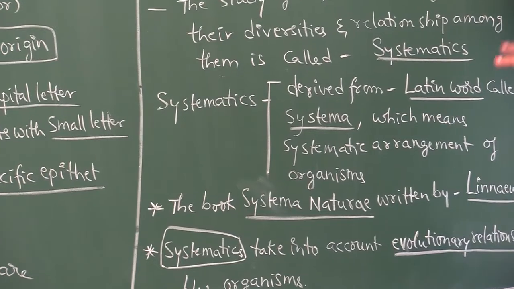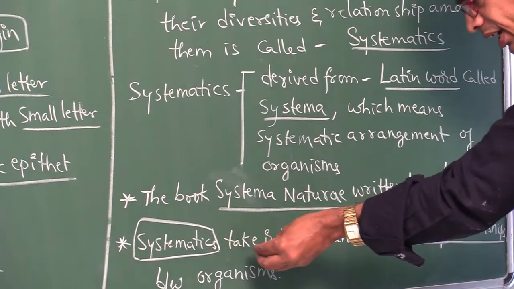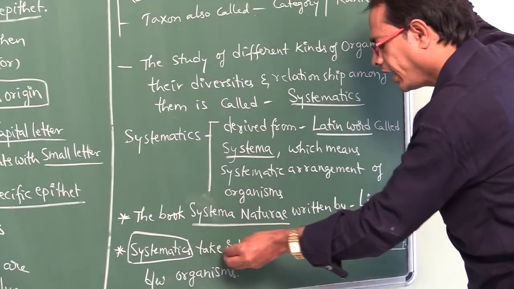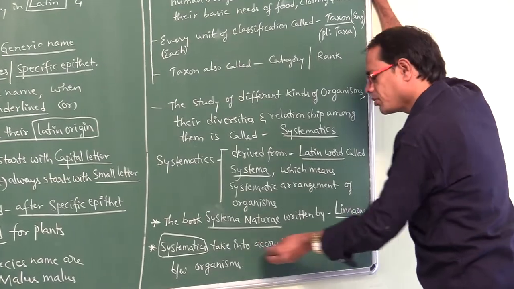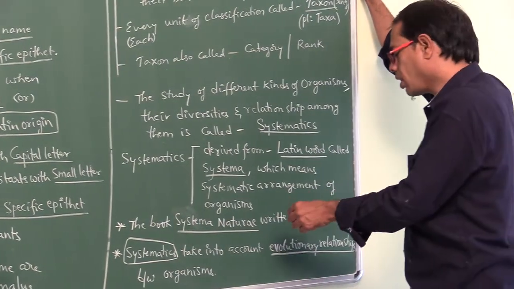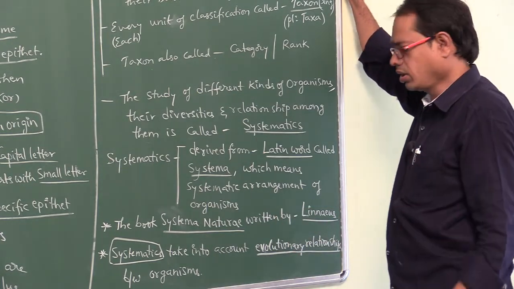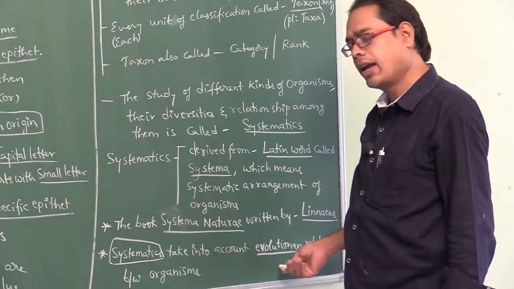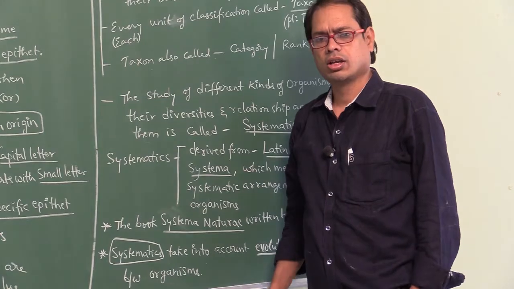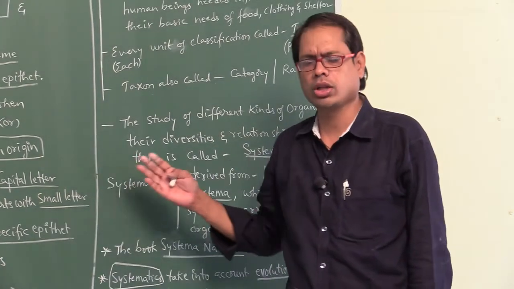Next, systematics takes into account evolutionary relationships between organisms, which are primitive and which are advanced. That which takes into account evolutionary relationships between organisms is systematics. Did you understand, my dear students? Please note down all these points.